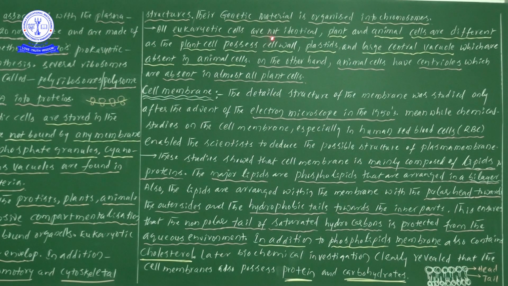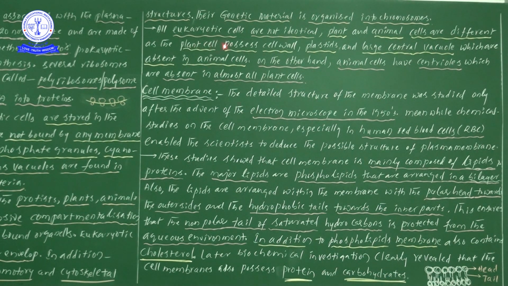All eukaryotic cells are not identical. One more time, all eukaryotic cells are not identical. Plant and animal cells are different. So all cells will not be the same, and definitely differences are there. If you observe plants and animals, what are the main important differences we can find? Listen, the differentiation is important.